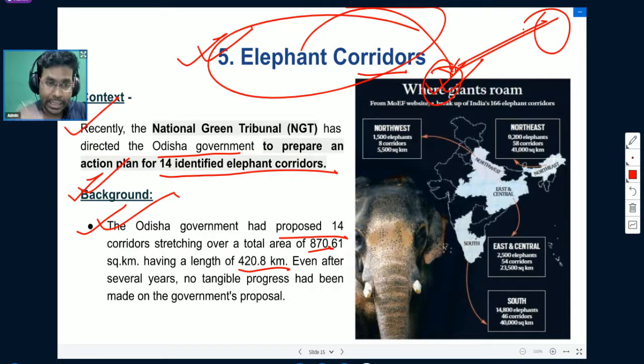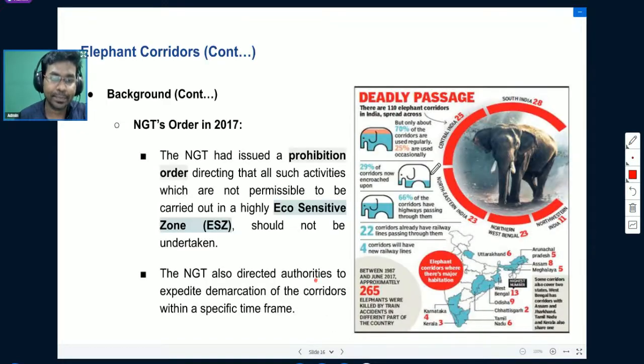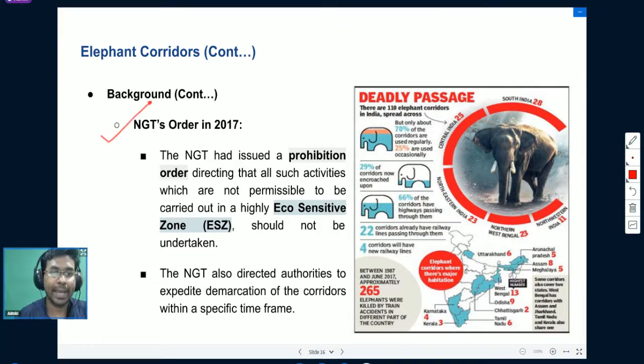So that's why recently the National Green Tribunal has directed the government of Odisha to prepare an action plan for the 14 identified elephant corridors. It has directed them to prepare an action plan, share it with us, and start implementing it. So that was the direction of the National Green Tribunal. Now let us understand a little more about this background.